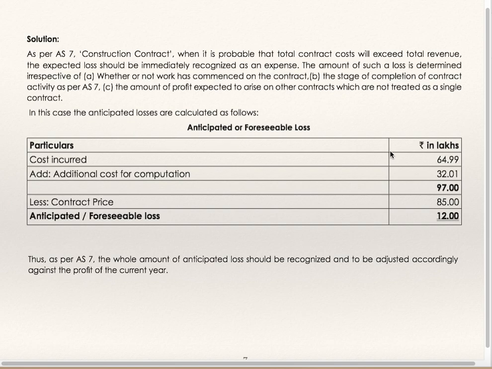Now we'll see anticipated or foreseeable loss. Cost incurred, rupees are in lakhs, 64.99. Additional cost for completion is 32.01. So total cost is 97 lakhs. Contract price is 85 lakhs. Therefore anticipated loss is 12 lakhs. Thus, as per AS7, the whole amount of anticipated loss should be recognized and adjusted accordingly against the profit of the current year.